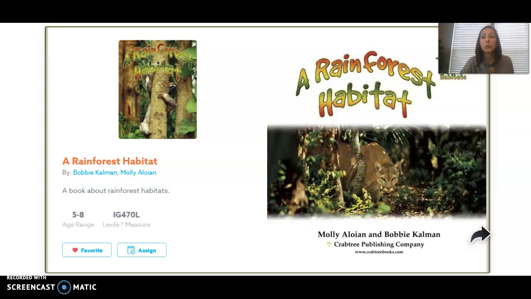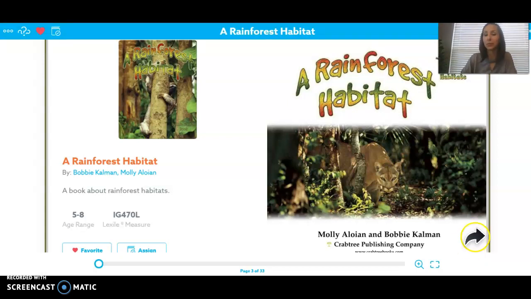In comparison, we'll see that a rainforest is really the opposite of that. It is somewhere that gets rain almost every single day. So you can think about and compare the differences, and compare the animals and plants and their features and how they've adapted to survive in these two very different environments. A rainforest animal would not be able to survive in the desert, just like a desert animal would not survive in a rainforest habitat. So you can think about the differences between the two habitats as we're reading.